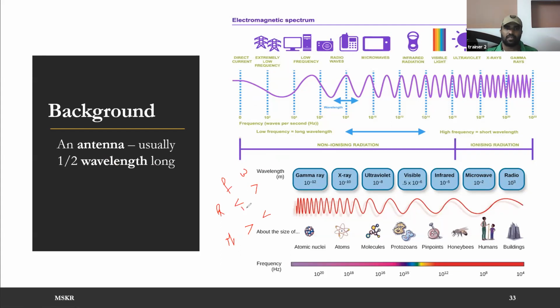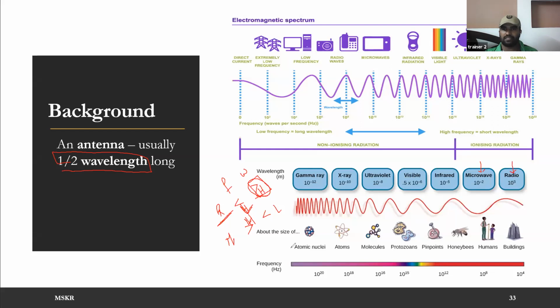So here, frequency is low to high, and wavelength is high to low. As you see here, in radio the wavelength is high. When the wavelength is high, the antenna size is half of this wavelength. That is the reason you can't hear FM radio without plugging in the earphones, whereas without earphones you are able to make calls, because your call communication happens through microwave. Your FM radio happens through radio frequency, which is less than microwave.